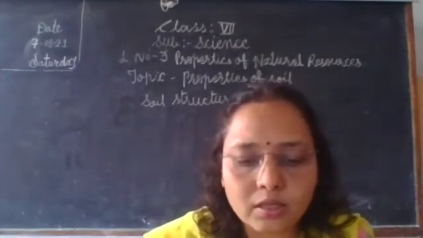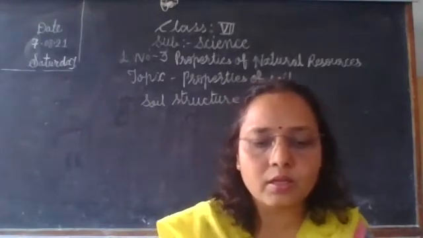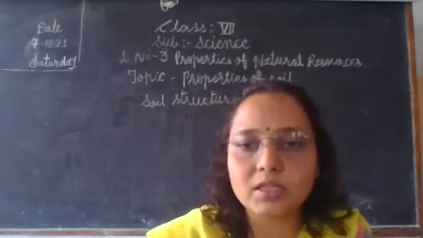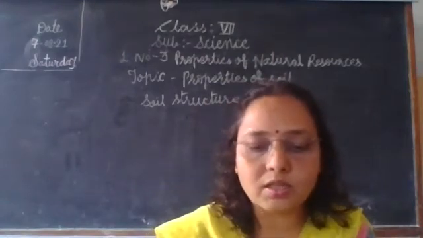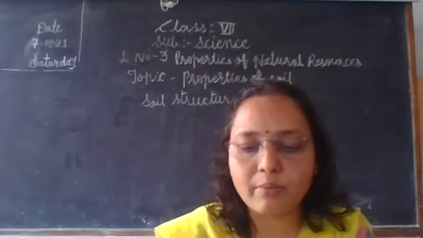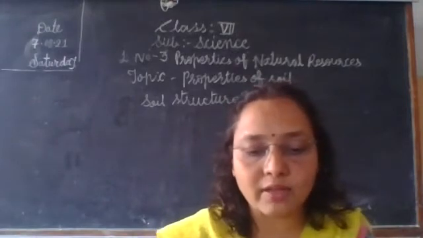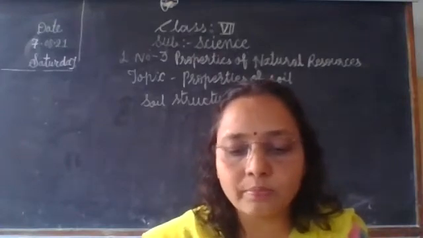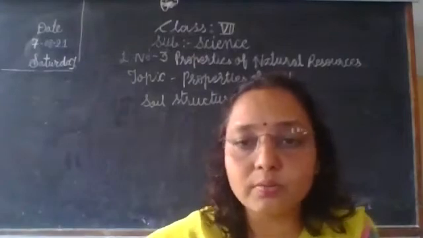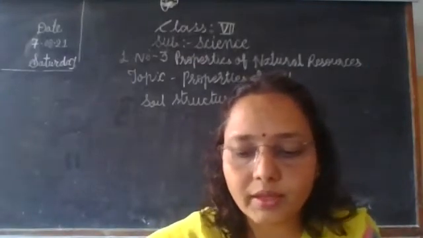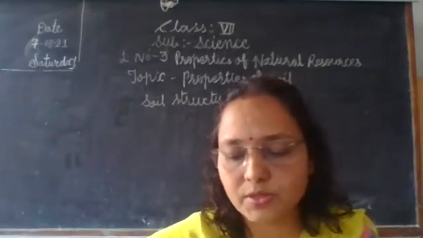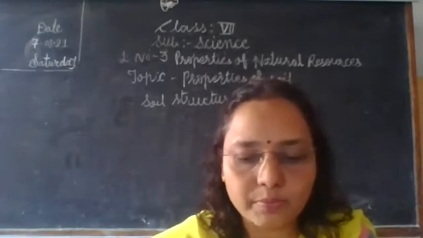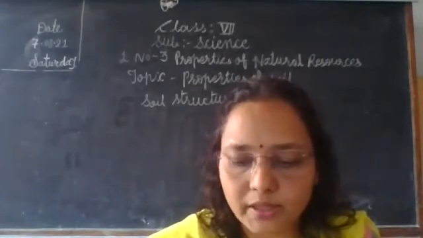Okay, now let's learn the soil structure. The structure of soil depends upon the different shapes of the particles in it. Soil occurs in the form of columnar, laminar, granular, as well as block shaped structures. So the soil structure depends on the type of block shapes, like these.